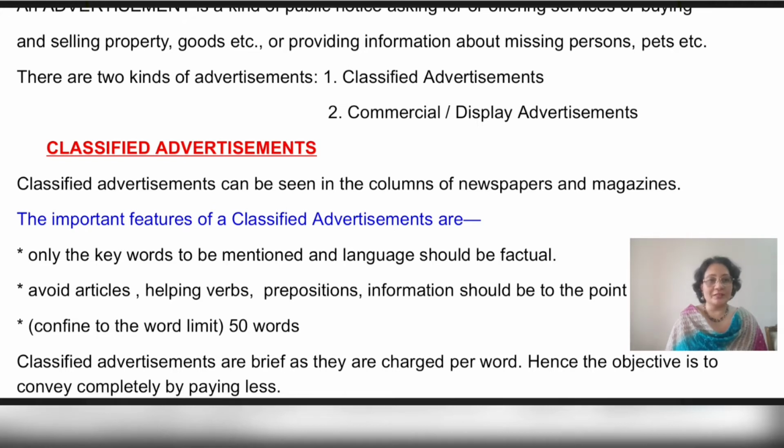Coming to the points to be kept in mind while drafting a classified advertisement, only the keywords are used. The language should be factual, and we can avoid using articles, helping verbs, and prepositions. Information should be to the point, as each and every word is paid for. So the objective is to convey fully but by paying less. The word limit for this is 50 words. The content should be put in a box.